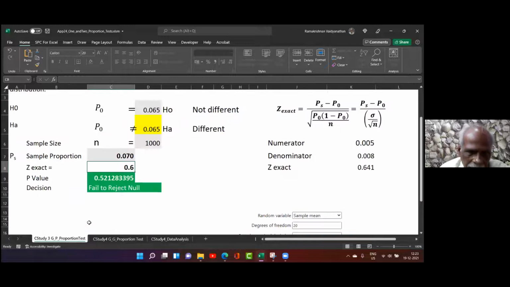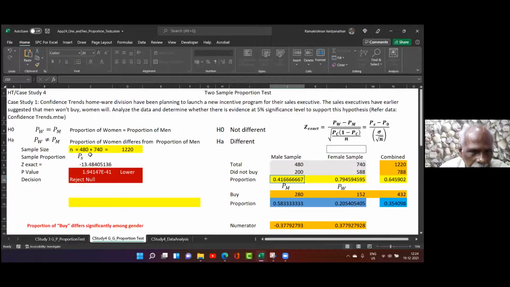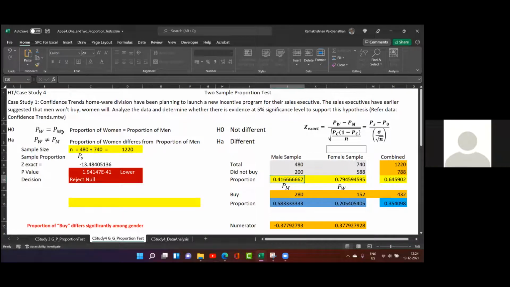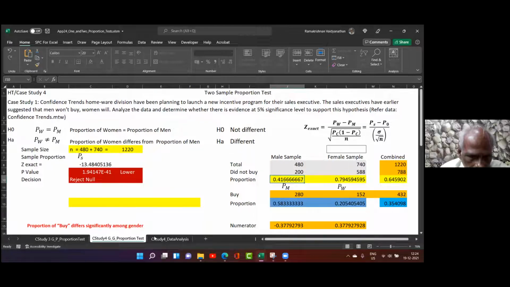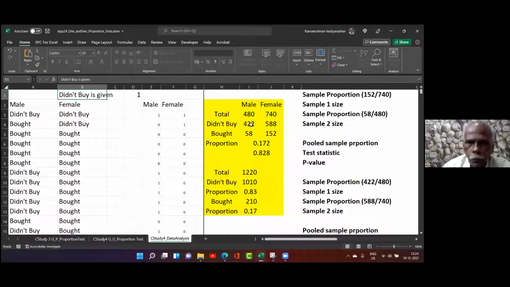See, in this case, I have the population proportion given. Therefore, in the null hypothesis, it is the population proportion. In this case, which value should I take as the population proportion? P woman or P men? Therefore, I find a combined proportion. How do I find the combined proportion? See here, 422 plus 588 divided by 480 plus 740. That is 0.172. One proportion is 0.828 and the bought proportion is 0.172.